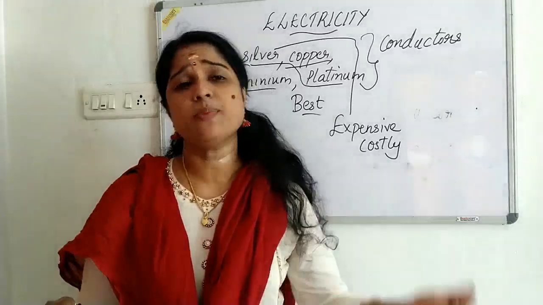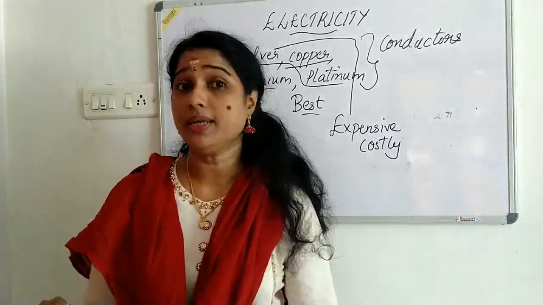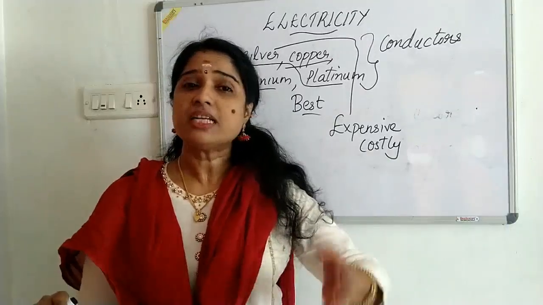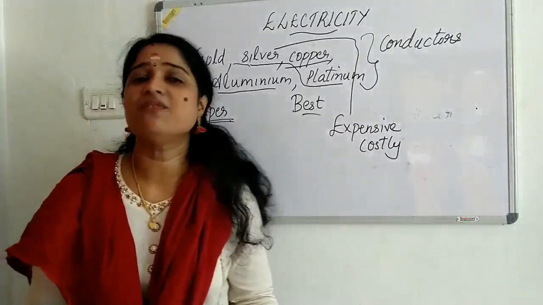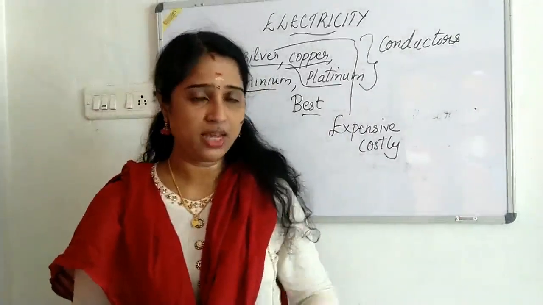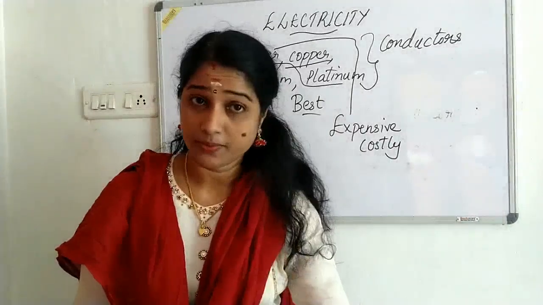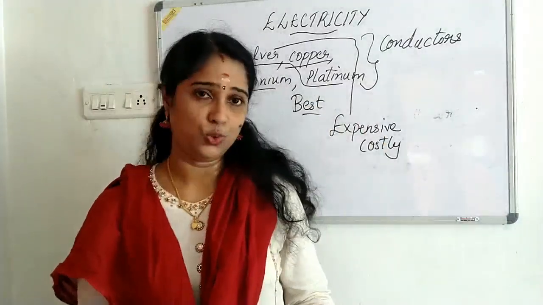Electrical wires are always made up of what? Copper or aluminium, even though silver is the best conductor of electricity. Why? Because silver is very expensive, very costly, so we are using copper. Aluminium wires are also used.